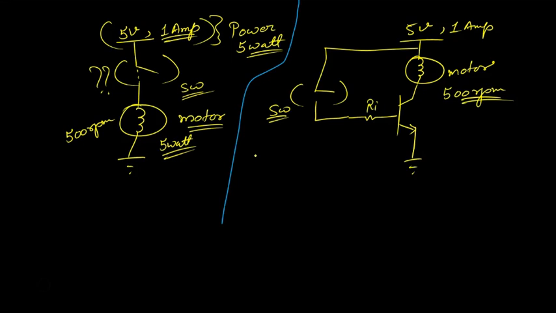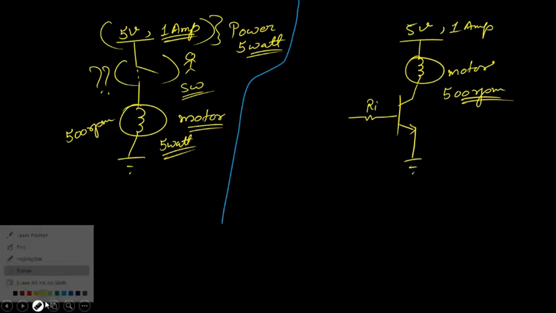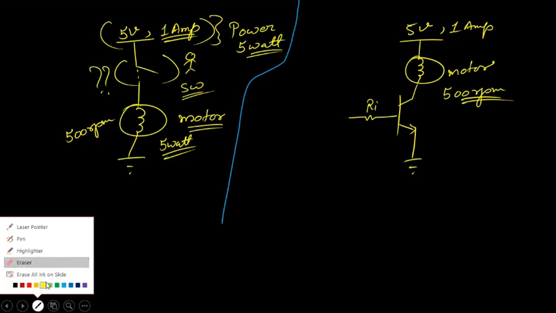Okay, let me give you the answer. Here, this switch, or this switch, you need a person or a mechanical pressure to turn the switch on and off. And of course, the switch should be of the same rating, and of course here also the same rating, the switch should support 5 watt. But otherwise, if I remove this part, with the transistor, I don't need high power to run or to activate the switch.